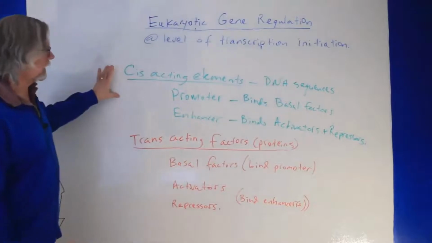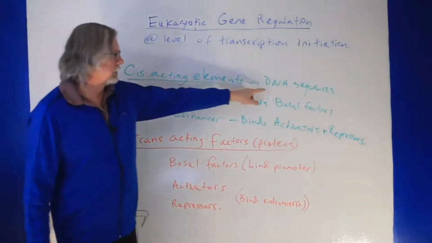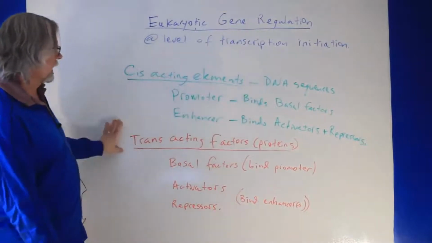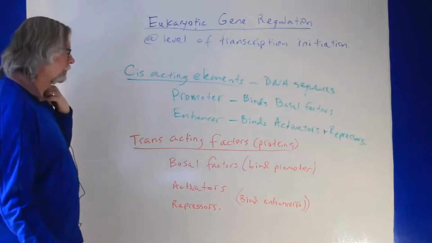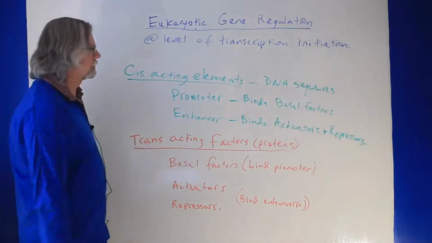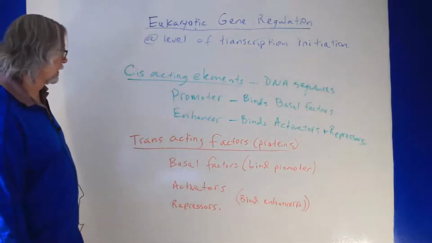So cis-acting elements are regulating only the gene that they're closely associated with in DNA sequence. Trans-acting factors can regulate any gene on any chromosome because they're able to diffuse through the nucleus and latch onto and therefore regulate that gene.